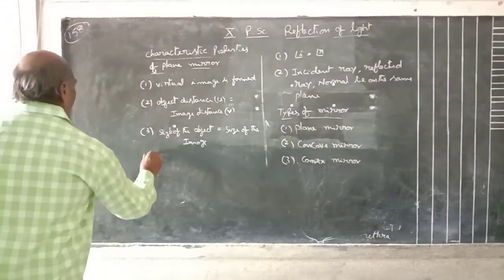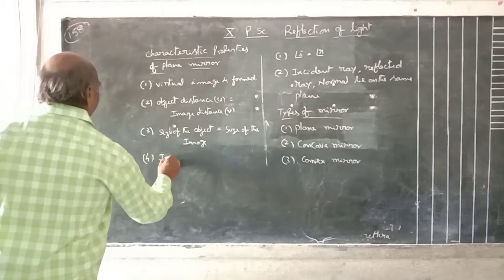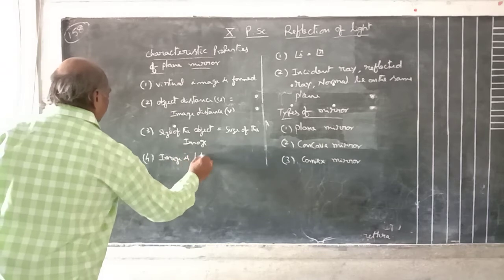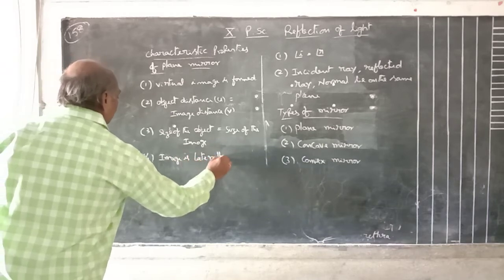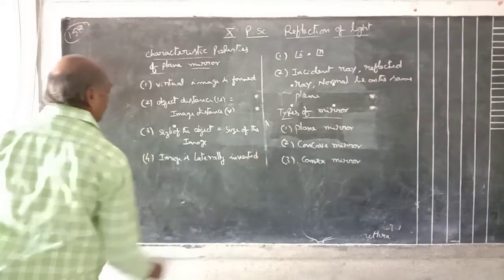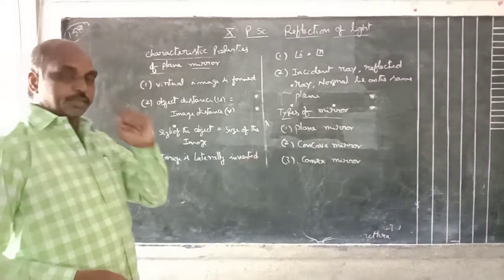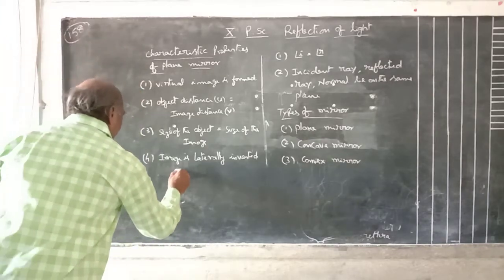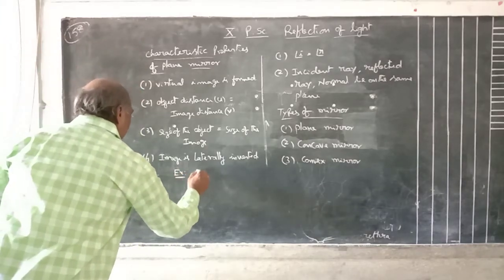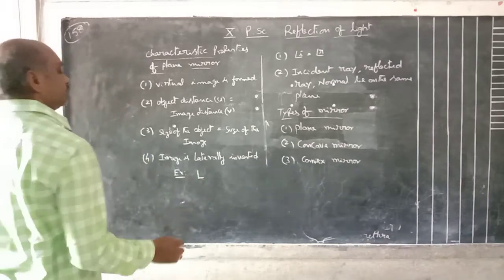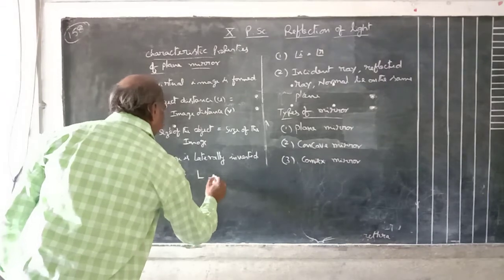Fourth point is an important one. The image is laterally inverted. Laterally inverted means left appears to be right, right appears to be left. For example, the letter L appears in the plane mirror like this.